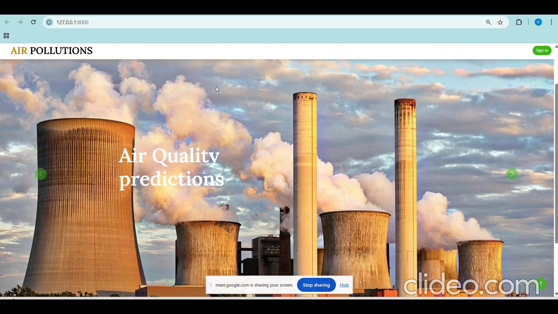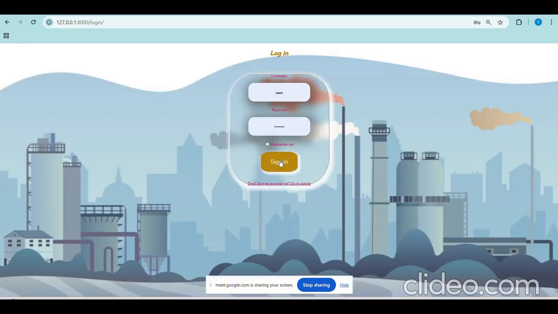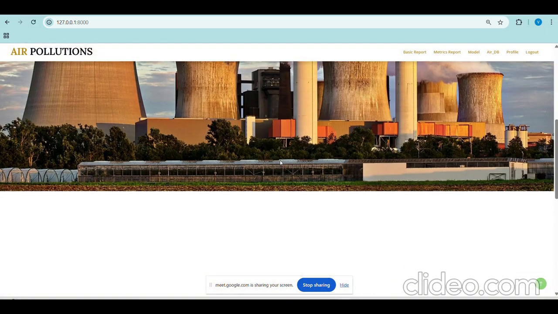This is the landing page which we have built using HTML, CSS, and JavaScript. Here we will be giving the sign in option. We have provided the default values and we will be entering them. Here we can see this is our actual page.